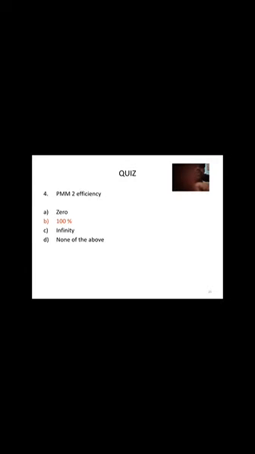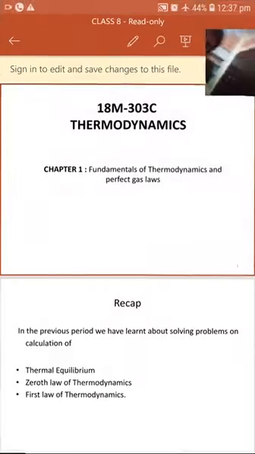So PMM2 efficiency: A 0%, B 100%, C infinity, and D none of the above. So it is 100%. PMM2 efficiency is 100%.